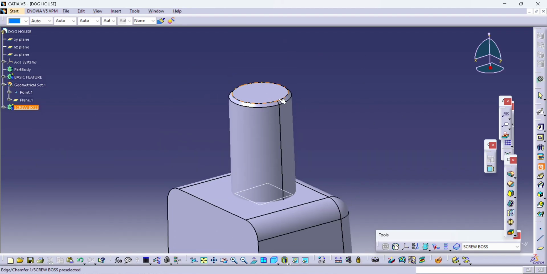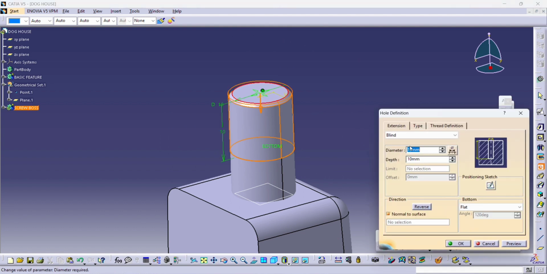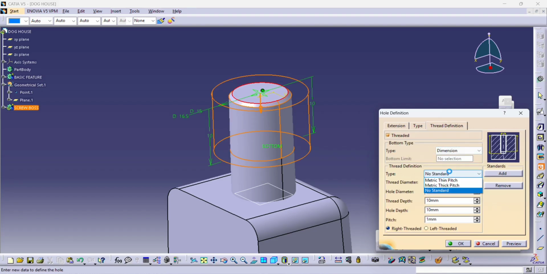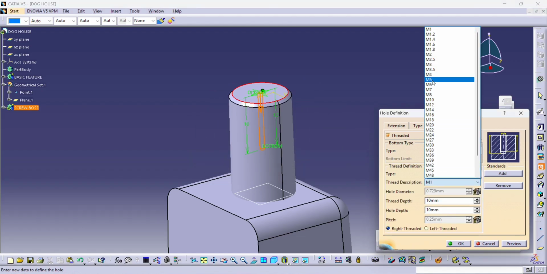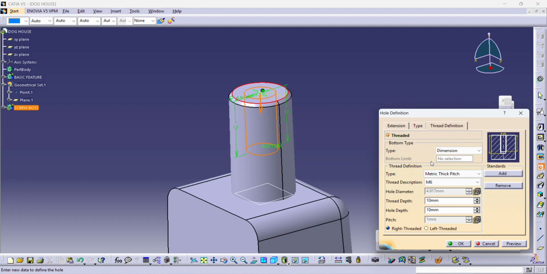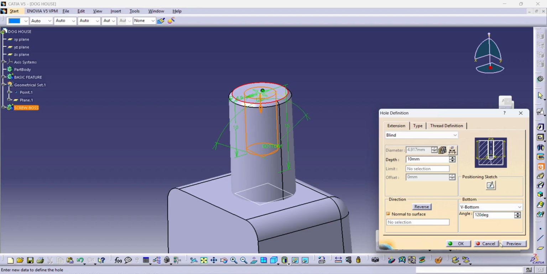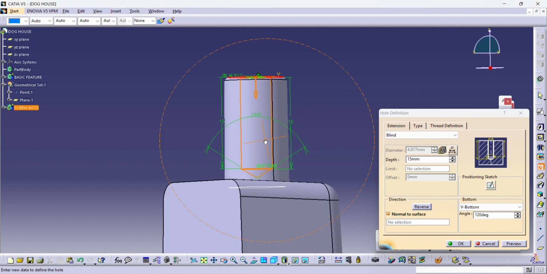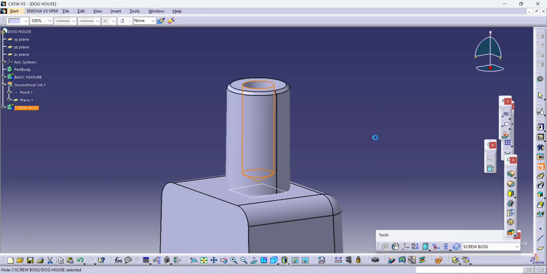Normally we are not doing the hole operation in boolean operations, but here we are just using this operation for understanding purposes. So, threaded, metric pitch M6. Give the depth whatever you require, and also a V shape at the bottom, so flat V bottom. Okay, the depth we have to give is 10 mm, so now we will get a desired screw and its hole.